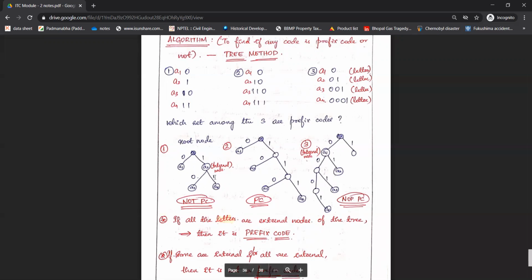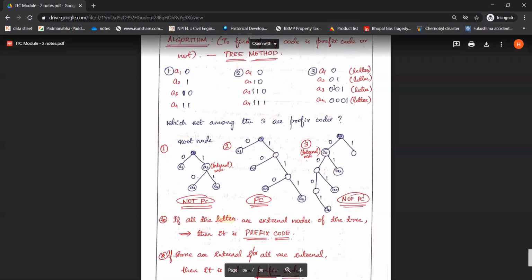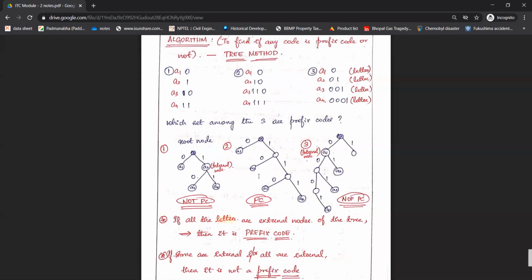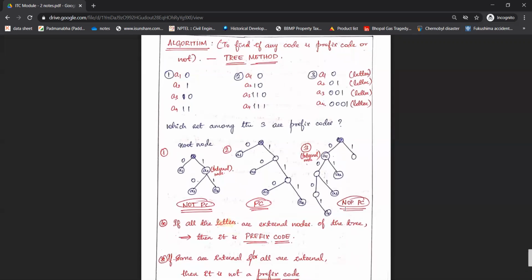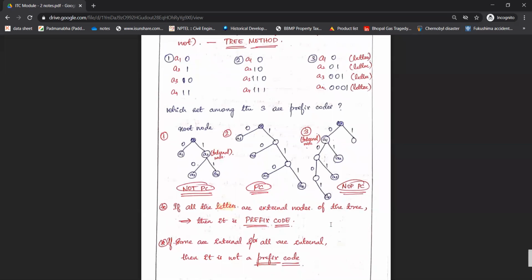So in the first tree, if you can observe, A2 is an internal node, so this is not a prefix code. In the second tree, if you can observe, A1, A2, A3 and A4, all four nodes are external nodes, so this is a prefix code. Here in the third tree, if you observe, A1 is an internal node, so this code is not a prefix code. So this is how we identify whether the given code is a prefix code or not by using the tree method. So this is about prefix codes.